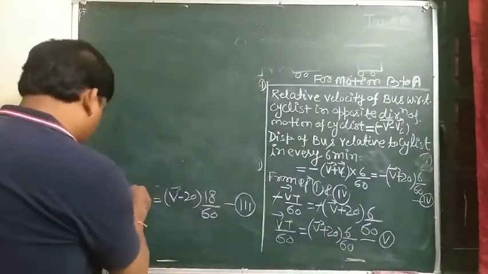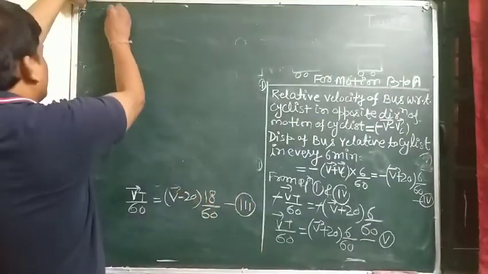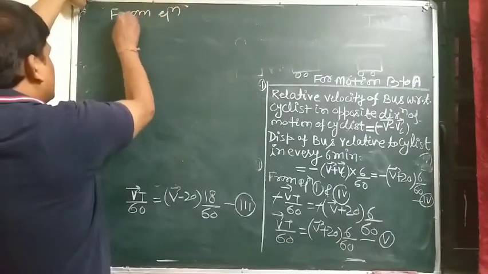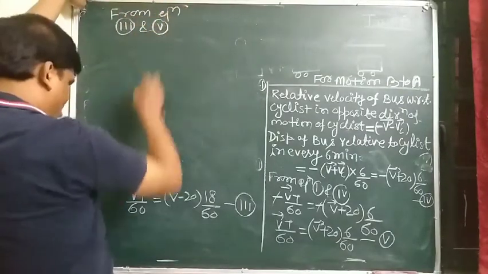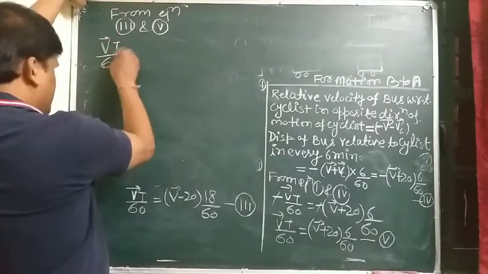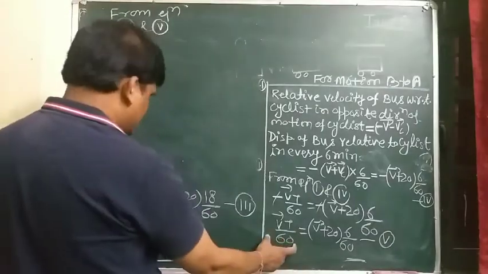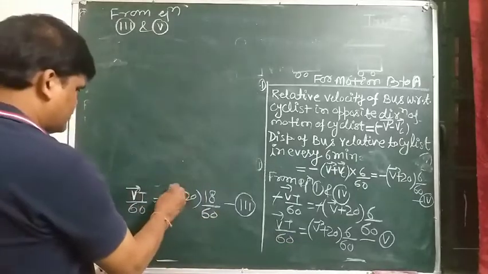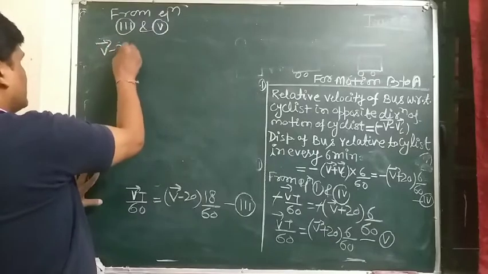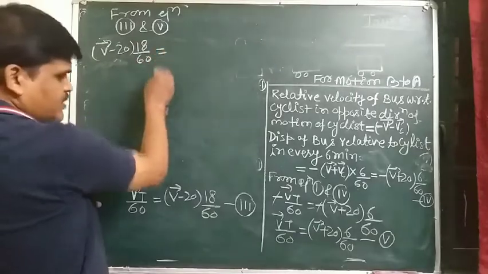So from equation 3 and 5, Vt by 60: you see that the left hand side of both equations is the same, so the right hand side will also be the same. So we can write V minus 20 times 18 by 60 is equal to